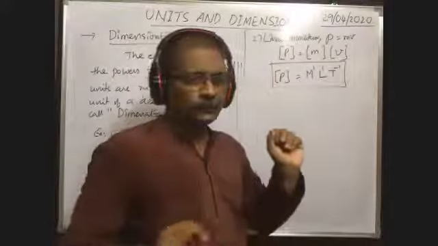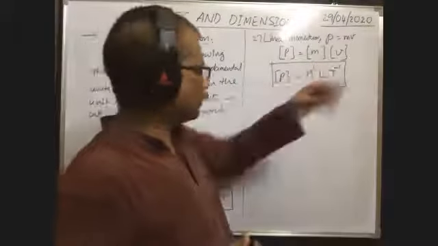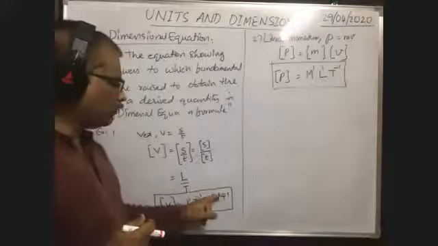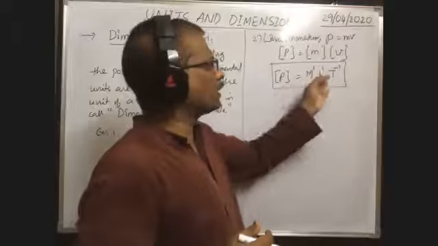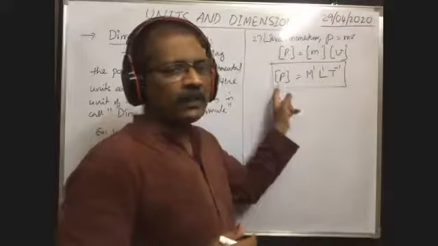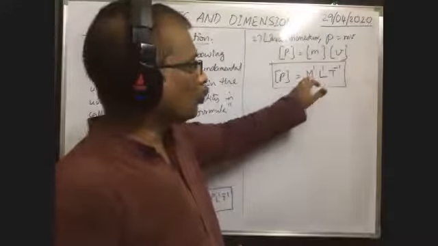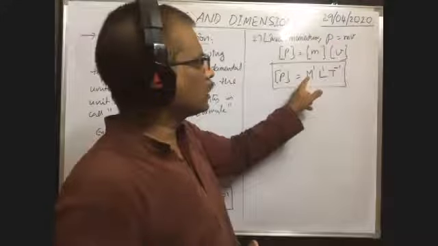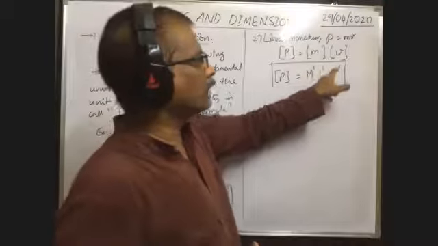Okay, next, the powers, meaning 1, 1, minus 1 here, or 1, minus 1. The powers to which fundamental units are raised to obtain the unit of a derived quantity. Here the fundamental unit M is raised to 1, L is raised to 1, T is raised to minus 1.